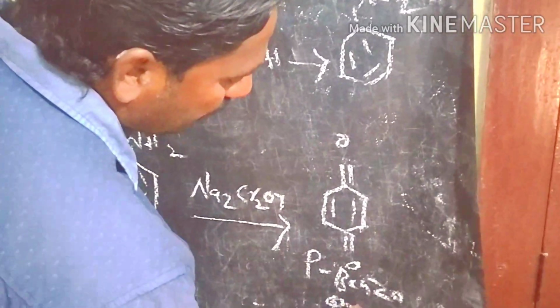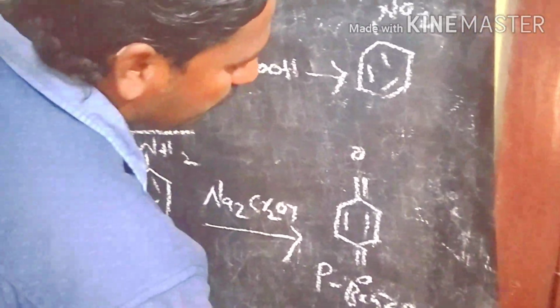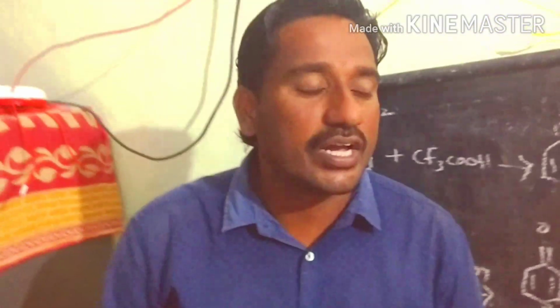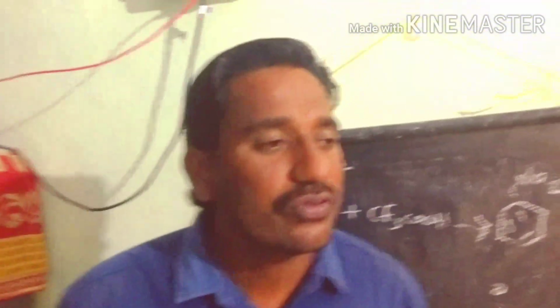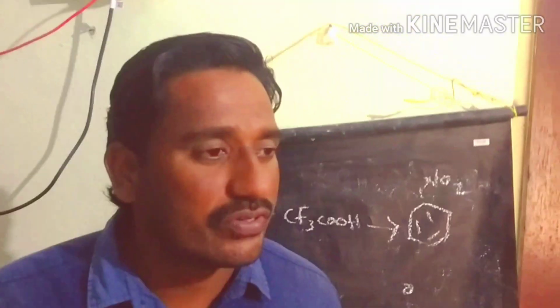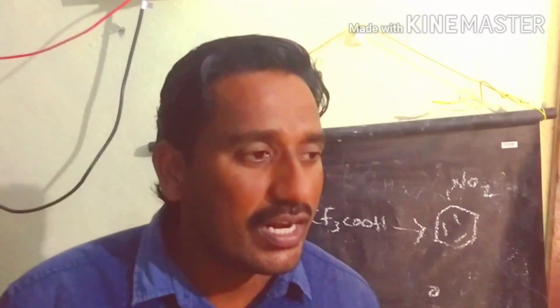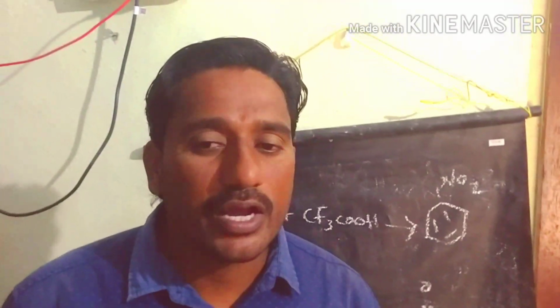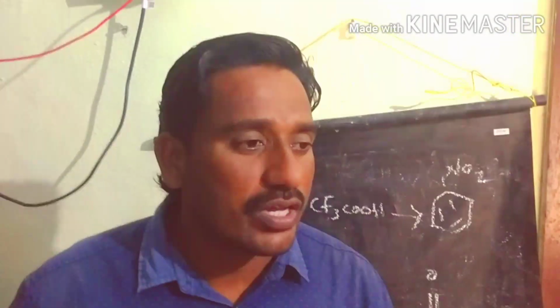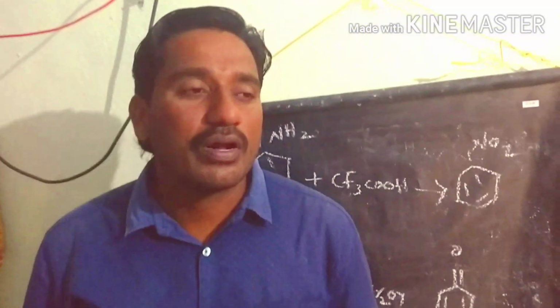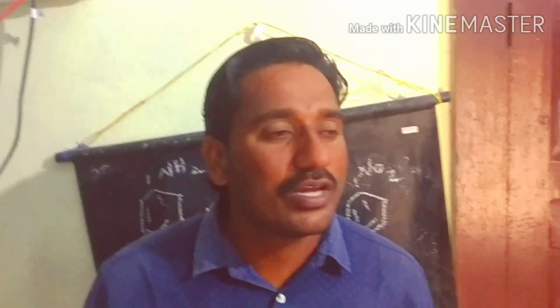Para-benzoquinone is the product. So these are the aromatic amines involved in the oxidation reaction. Now some of the condensation reactions we are conducting here. For example, aromatic amines are involved in condensation reactions to produce benzaldehyde aniline. Benzaldehyde reacts with aniline to produce benzaldehyde aniline. This is the condensation reaction between carbon and nitrogen to form a new sigma bond.